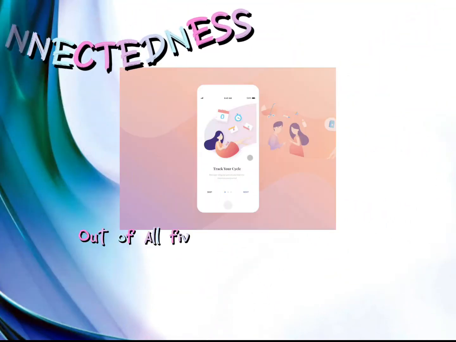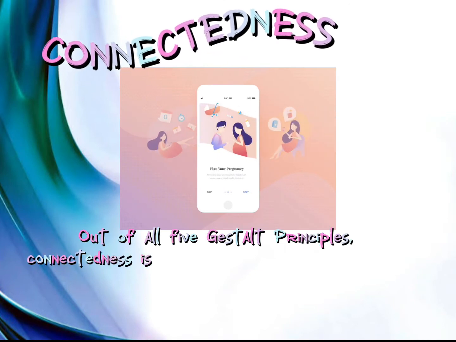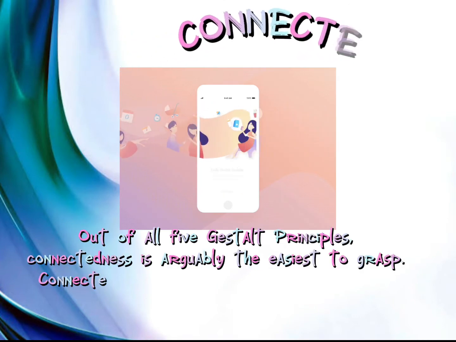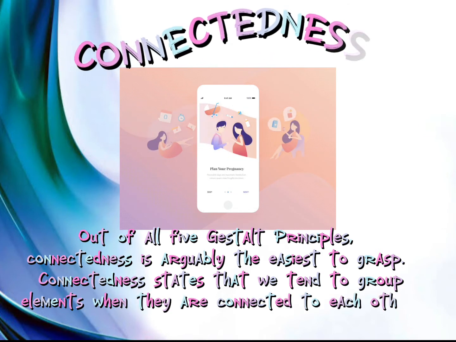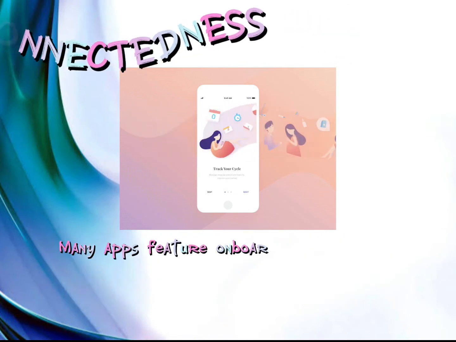Connectedness. Out of all 6 Gestalt principles, connectedness is arguably the easiest to grasp. Connectedness states that we tend to group elements when they are connected to each other. That's it.